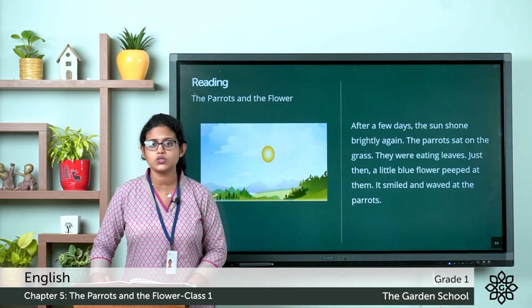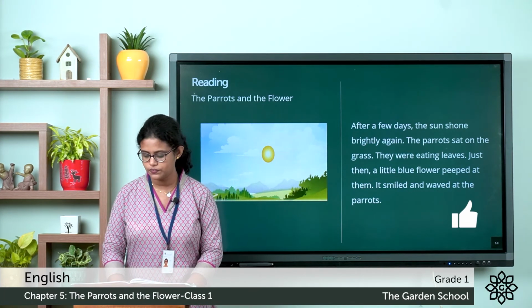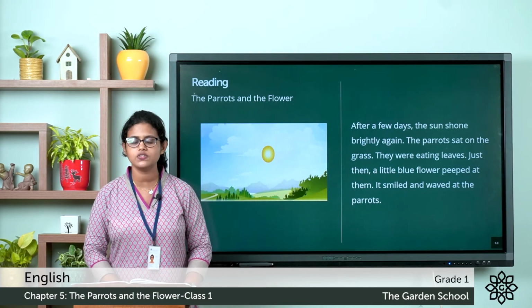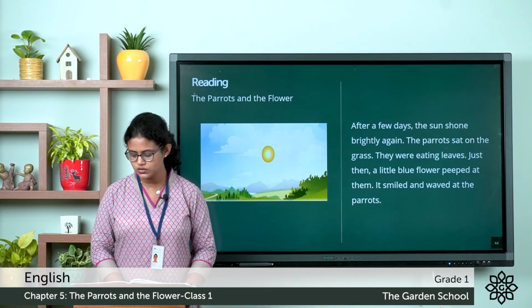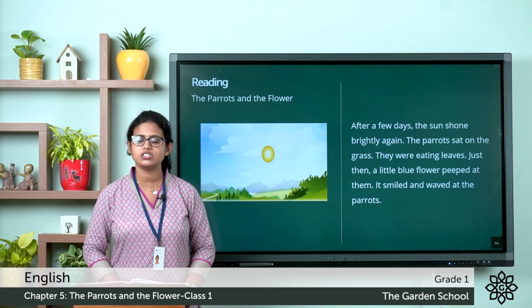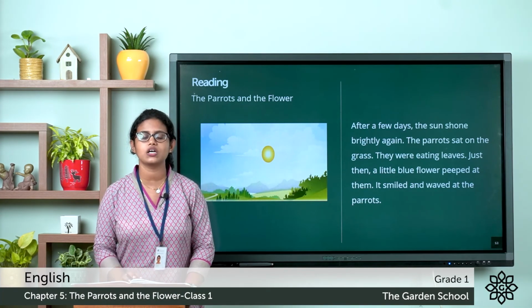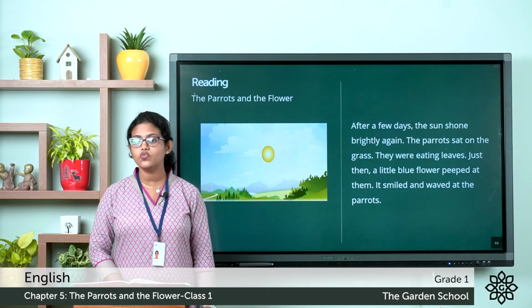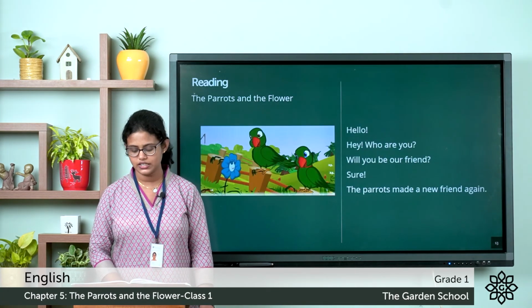So after a few days, what happened? Again, the sun shone brightly. And the parrots sat on the grass. They started to eat leaves, etc. Then they saw a blue flower that peeped at them. What's the meaning of peeped? Peeped means looked. So there was a blue flower that peeped at them. And this blue flower smiled and waved at the parrots.